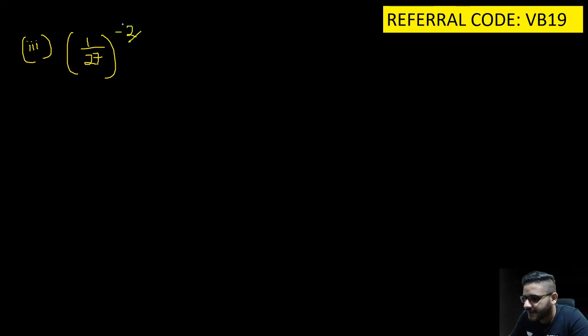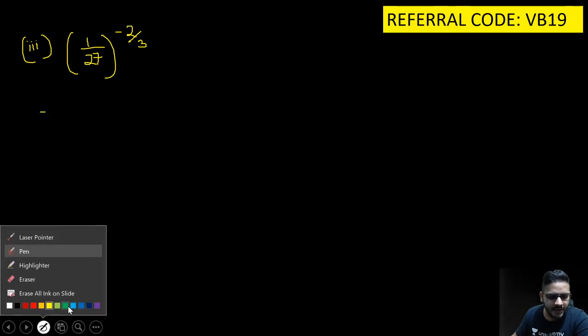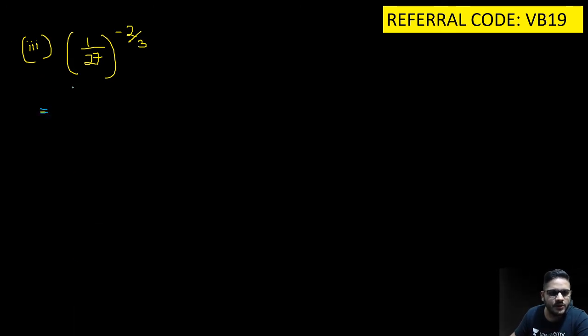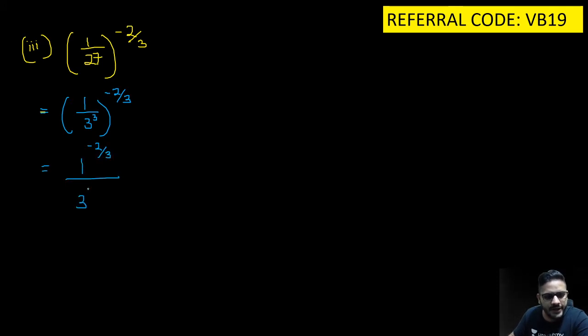So, third sum for the day. 1 upon 27 raised to the power minus 2 by 3. Now, I'll change the color of my ink to blue. So now, can I write 1 upon 3 cube, the whole raised to the power minus 2 upon 3? Similarly, can I write 1 raised to the power minus 2 upon 3, the whole 3 raised to the power 3 into minus 2 by 3? So can I strike off this?